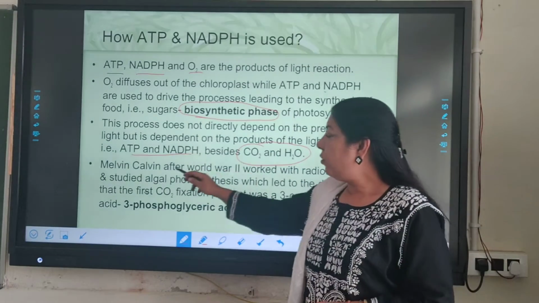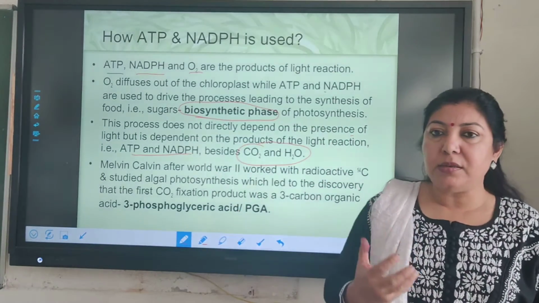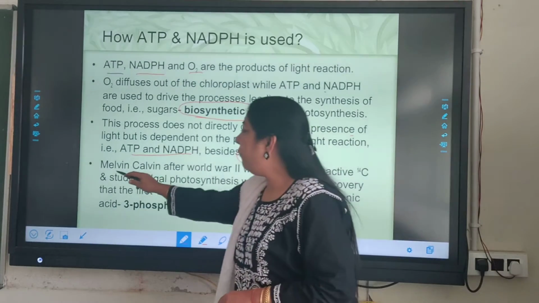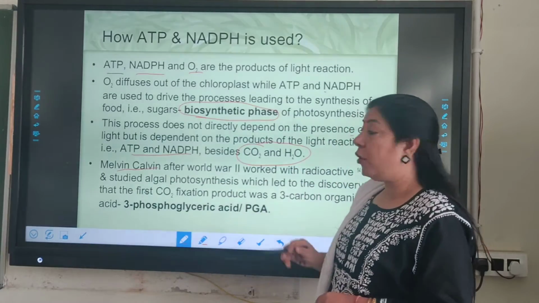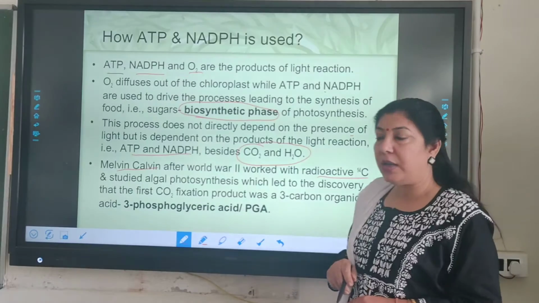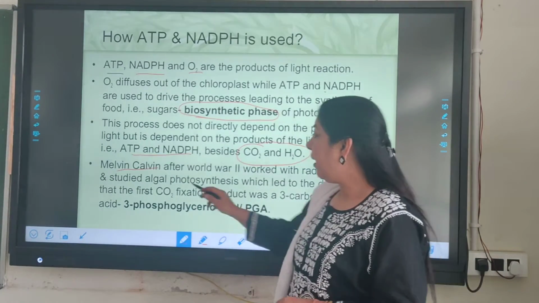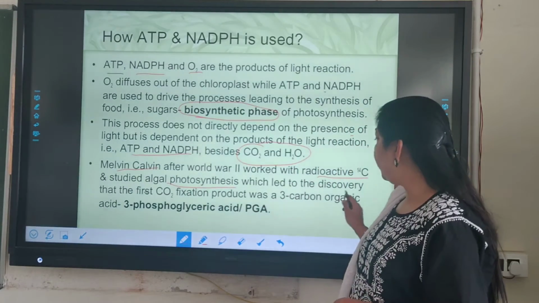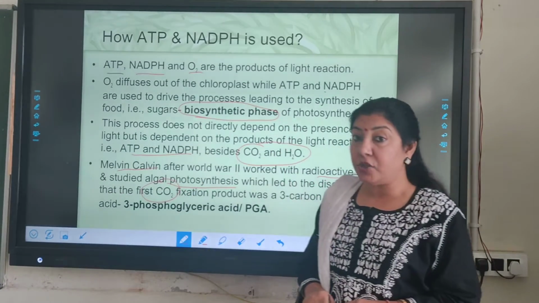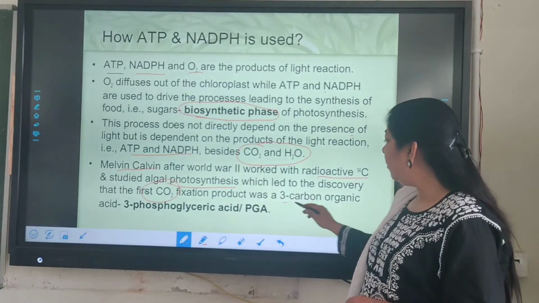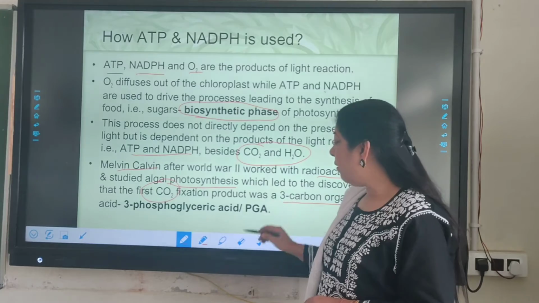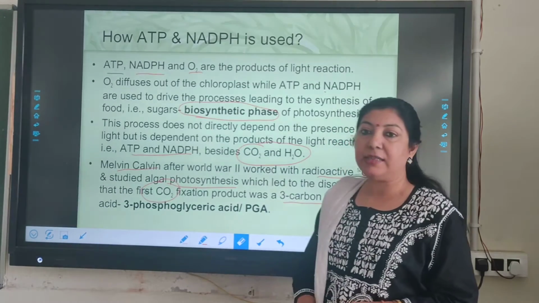Okay. So the first type of this biosynthetic phase was explained by Melvin Calvin after World War II, where he worked with the radioactive carbon-14 and studied that in algal photosynthesis, which lead to the discovery that the first CO2 fixation was a 3-carbon organic acid which is called as 3-phosphoglyceric acid.